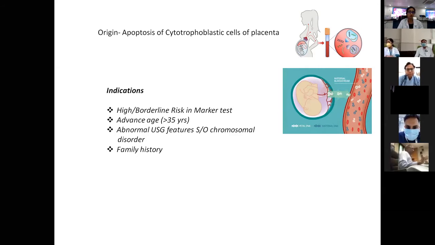Supposedly, there is a family history where one baby has already been aborted or one child already has Down syndrome, and the mother is anxious to know the status of the current pregnancy. Then this test can be done to detect that syndrome, and there will be no need to perform an invasive procedure if the result comes out to be negative.